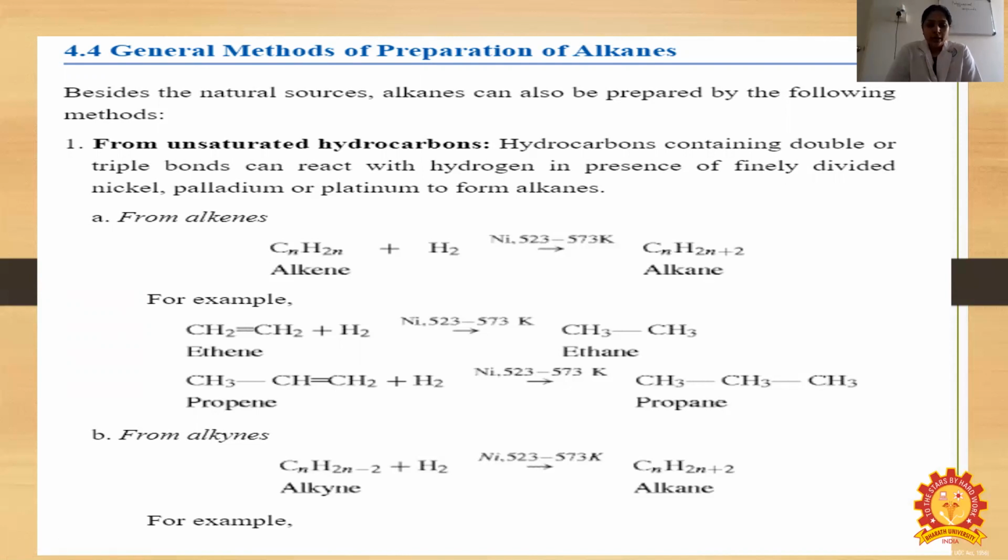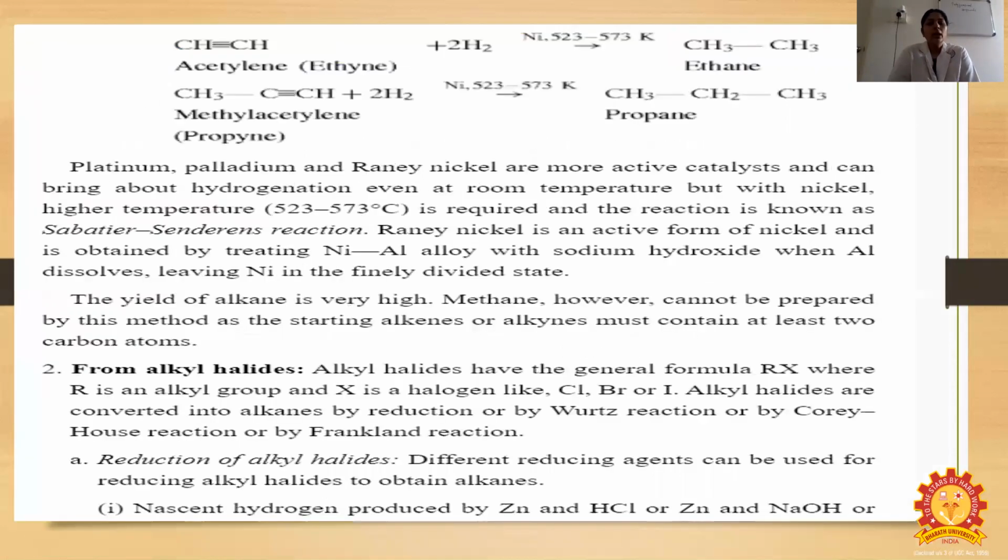From alkynes: CnH2n-2 plus 2 H2 is equal to CnH2n+2. Here 2 hydrogen atoms are added to each, so plus 2 H2. So CH triple bond CH plus 2 H2 gives CH3, CH3, ethane. The triple bond is broken down. And then CH3, C triple bond CH plus 2 H2 means here also propane is formed, CH3, CH2, CH3.